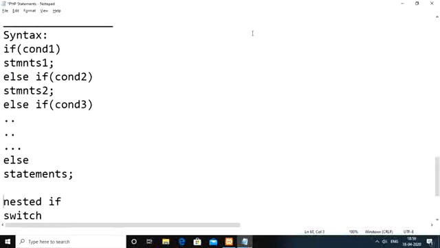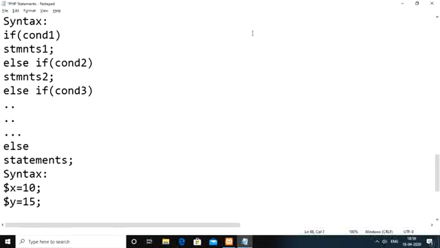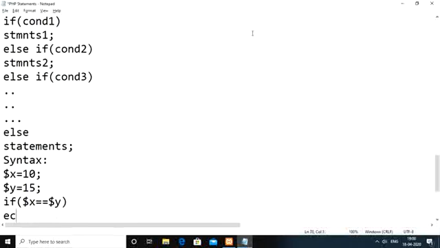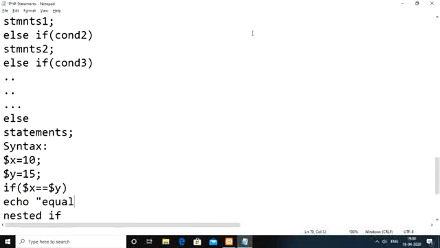As an example, if you observe here, let us say we are having two variables, $x whose value is 10, and $y equal to 15. We are checking if $x equal to $y. In that case we need to print something like "equal". So when the x value is equal to the y value, then we need to display the message as equal. Here the x value is 10, the y value is 15.